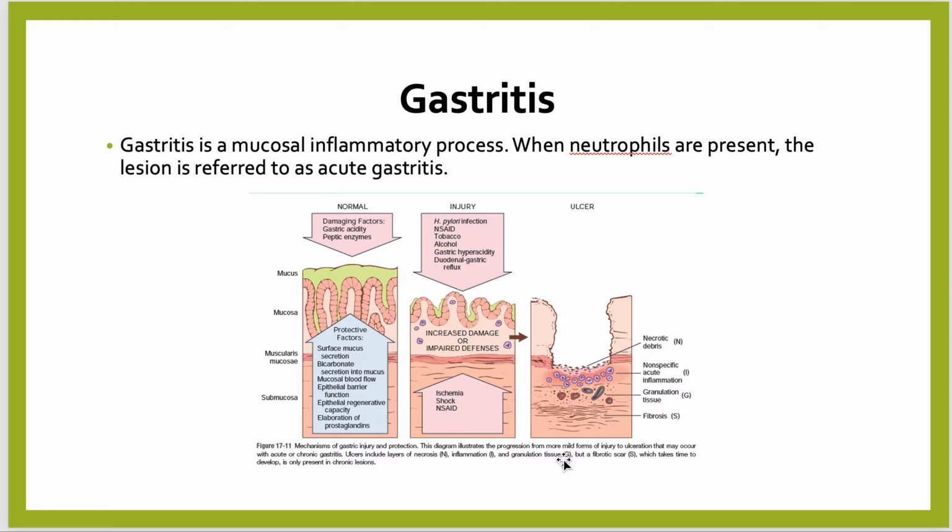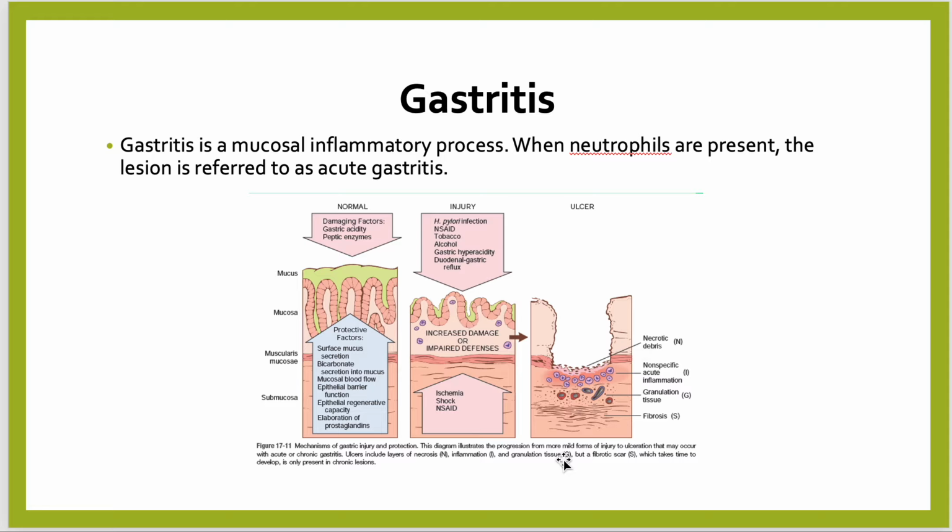In the right side diagram, we see the peptic ulcer. There are punched out ulcers with clean edges and margins. In the base of the ulcer, we see necrotic debris, and below the necrotic debris, there are non-specific acute inflammatory cells, neutrophils, etc. Below this, the granulation tissue, and on the deeper side, there is fibrosis.